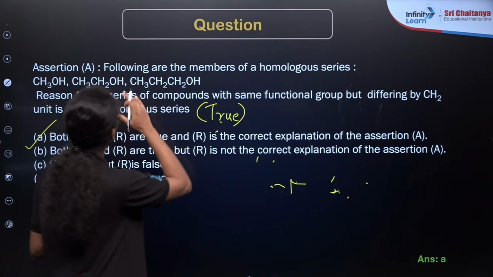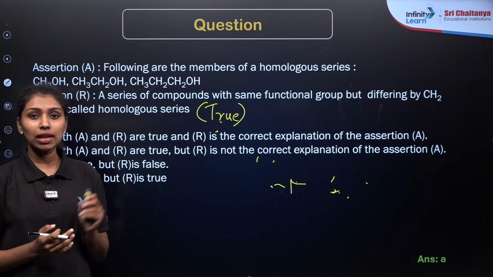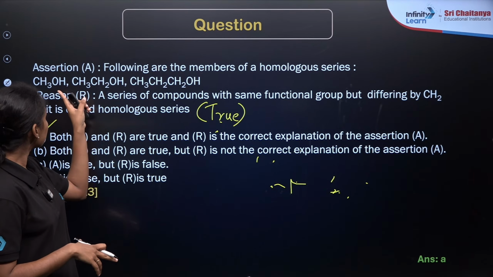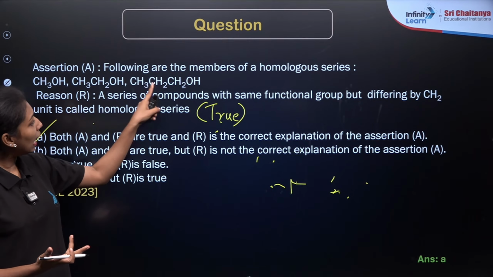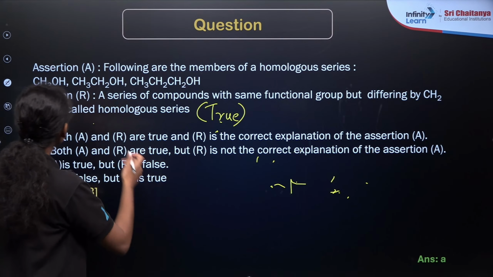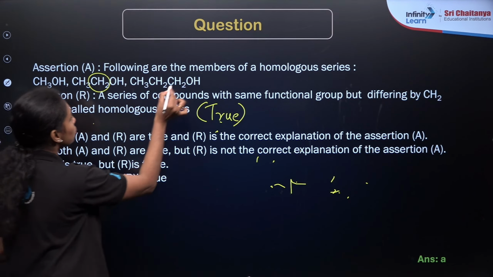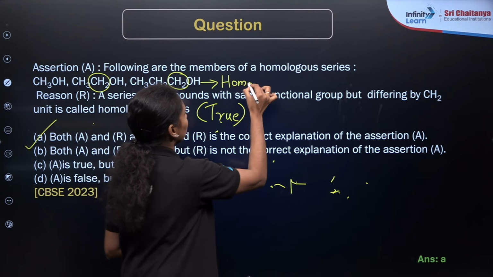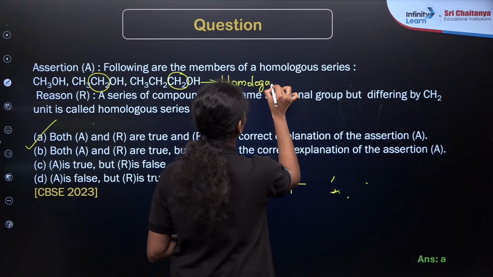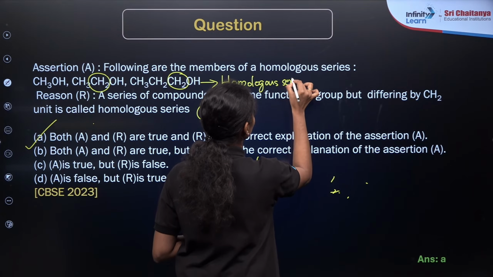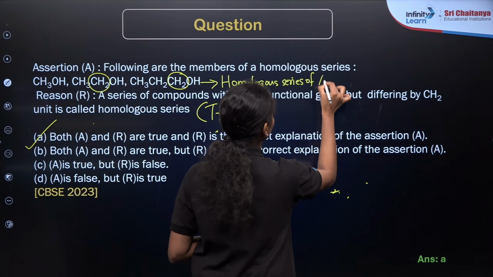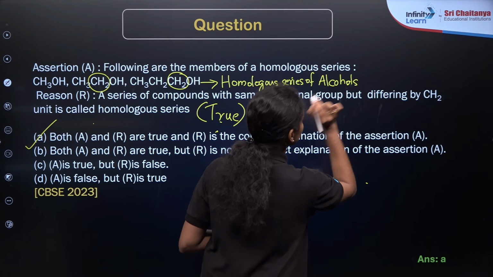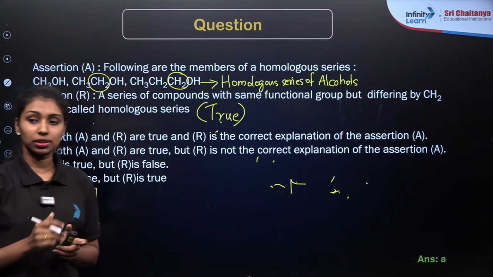Then what about the assertion? These are the homologous series of alcohols, right? The OH group means hydroxy group. These are known as alcohols. CH3OH means methanol, this is ethanol, and this is propanol, right? So what is the difference here? They differ by CH2 units. So these are the homologous series of alcohols. Our correct answer will be option A because both the assertion and reason are true and the reason is the correct explanation.